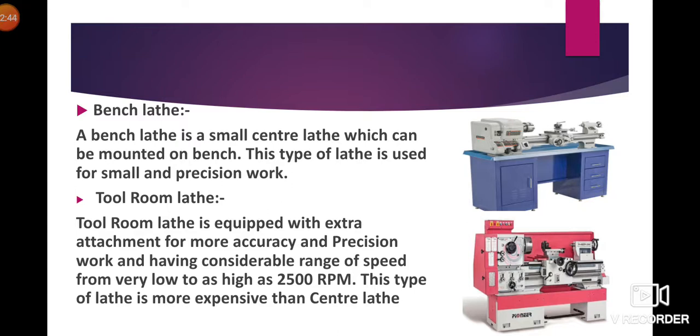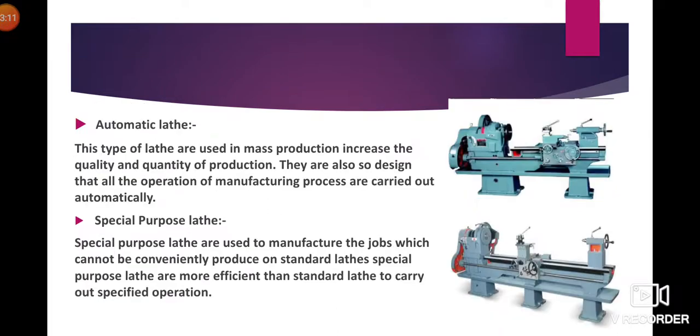Tool room lathe. Tool room lathe is equipped with extra attachments for more accuracy and precision work and has an auxiliary range of speed from very low to as high as 2500 rpm. This type of lathe is more expensive than center lathe. Tool room lathe contains more equipment and attachments to have accuracy and precision. It is used for higher accuracy, and with the higher accuracy there is higher cost than center lathe.